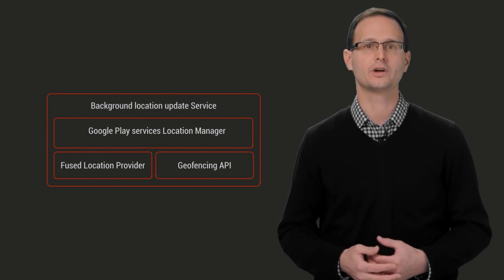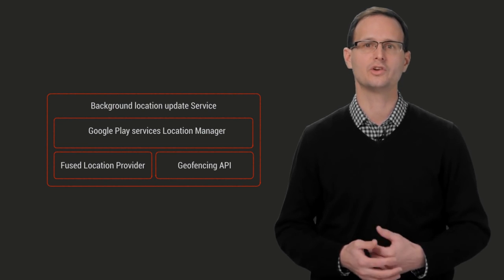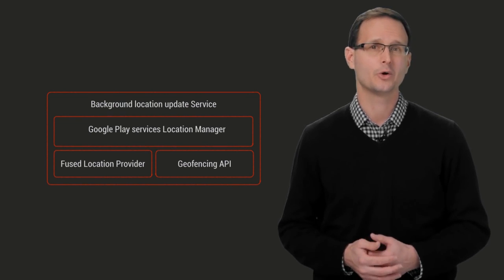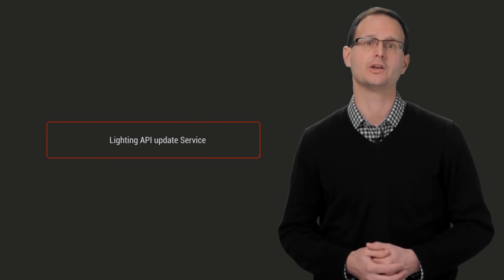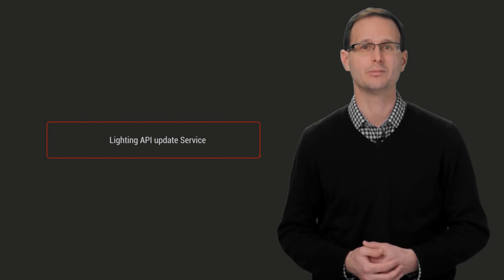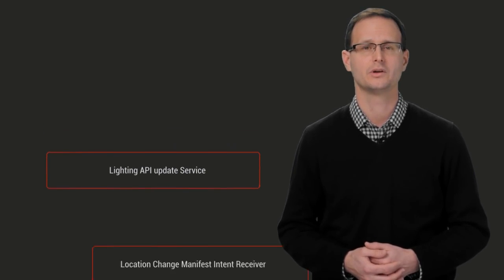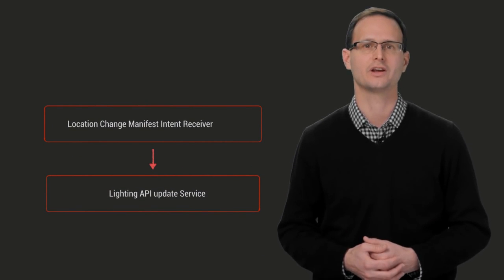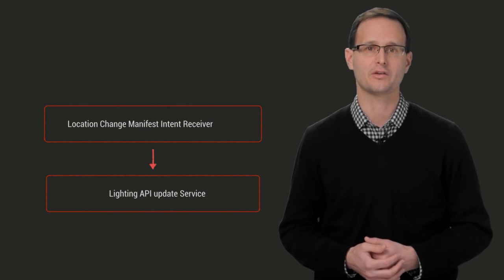Within that service, we can either trigger the constant location updates as we did in our prototype, or we can be more efficient and use the geofencing APIs available from Google Play services rather than constantly calculating the distance from home. Using that API, we may not even need this service. The light control API calls absolutely need to be in a service. All internet lookups need to be moved out of activities, and using a service will ensure it can complete before the app is killed. Finally, we want to move our location listener out of the activity and listen for location change intents from within its own intent receiver class, which will register in the manifest.